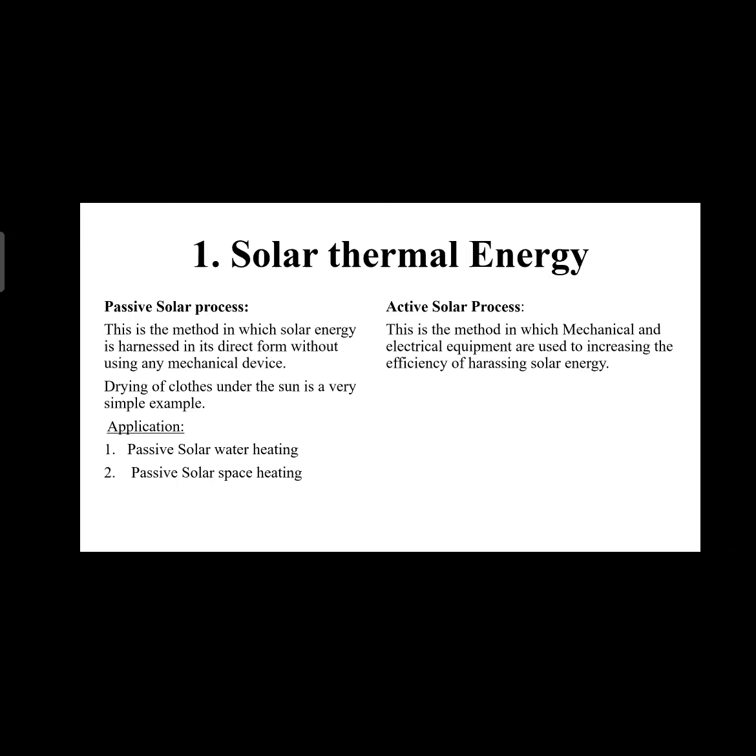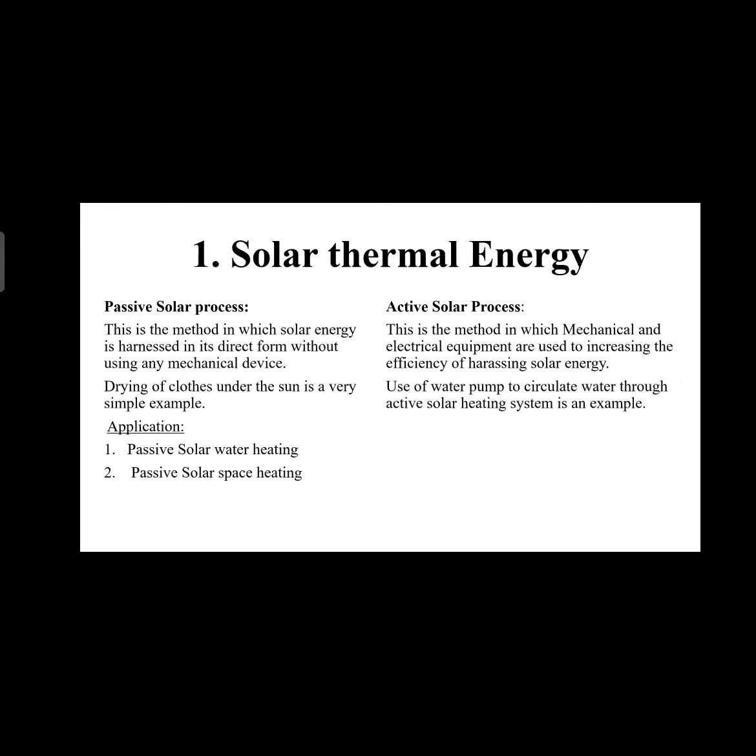Let us take an example. If we take a piece of paper and put it under the sun, then after some time we'll observe that the paper gets heated up, but nothing happens to that paper. But instead of that, if we put a magnifying glass in between the sun and the paper, we'll see that when the sunlight concentrates at a particular point on the paper, due to the help of the magnifying glass, the paper catches fire. So like this, we have increased the efficiency of this process. So this is known as active solar process.